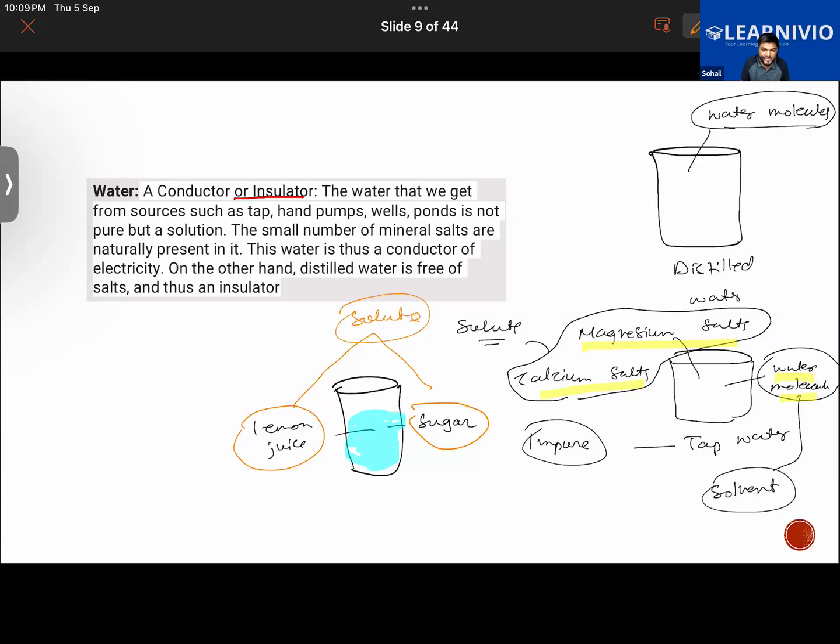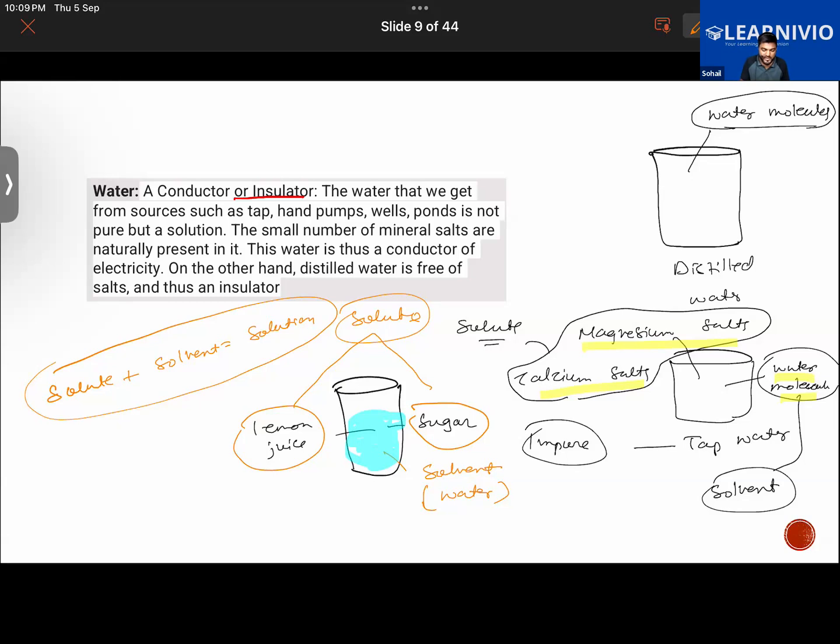And the medium in which it is added, which is always in major quantity, that is called the solvent. So it is added in the water, which is in a higher amount. So the water here is the solvent. Got my point? What I'm trying to say? What is the solute and solvent? When these two are mixed, as a result of mixing of solute plus solvent, you get a solution out of this. Is this thing clear to all of you?